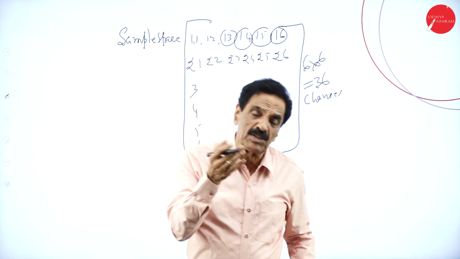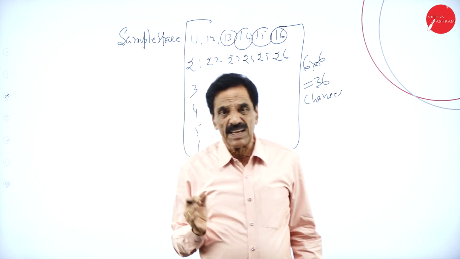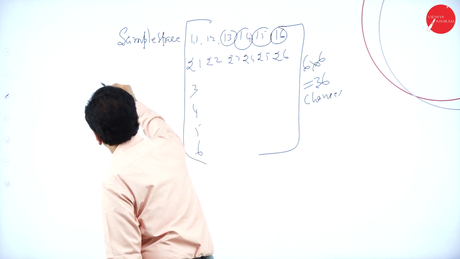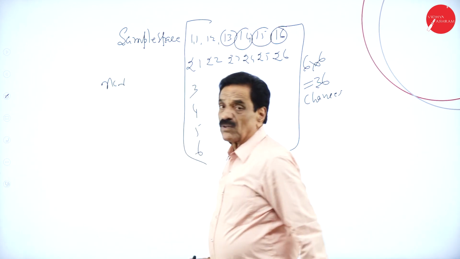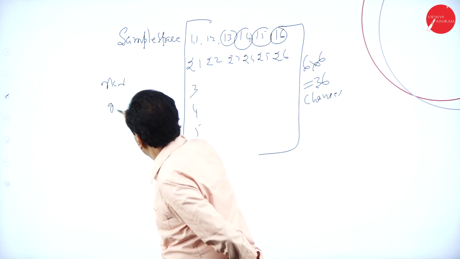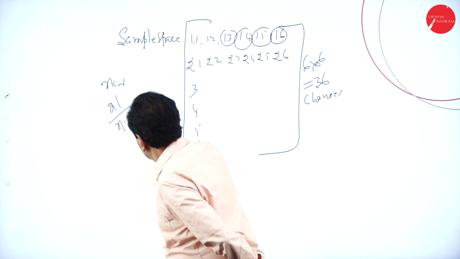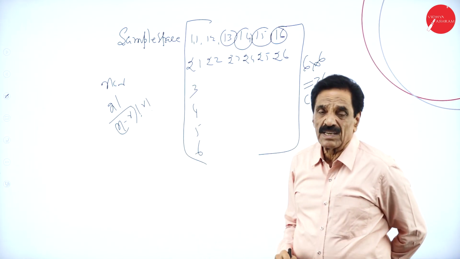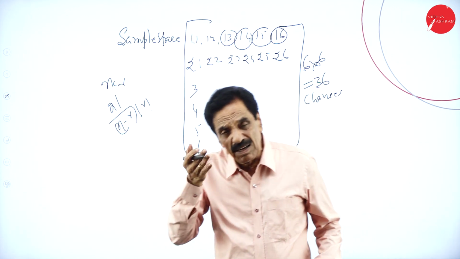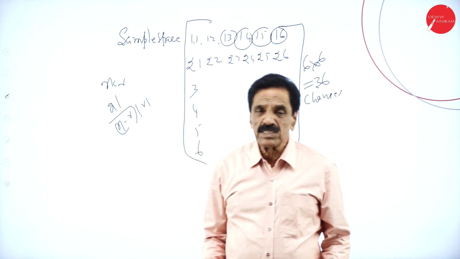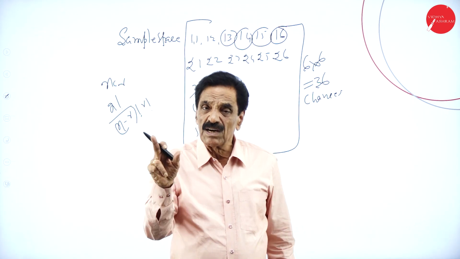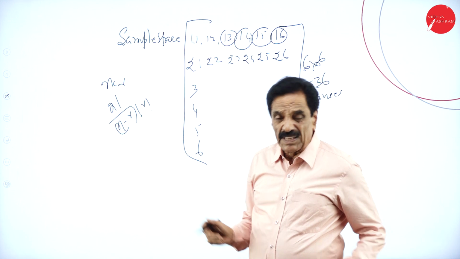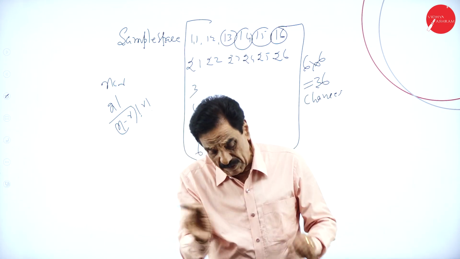What is the probability? Favorable chances divided by total number of chances. They may ask like this. Probability is always based on the nCr formula. What is nCr? n factorial divided by (n minus r) factorial into r factorial. This is the base of probability, based on the combination formula. You will see this explained while solving the problem.